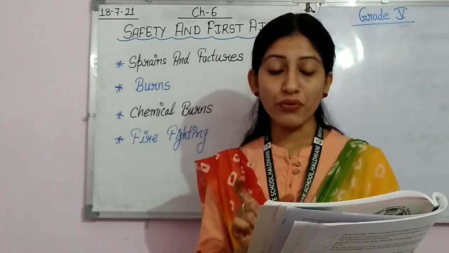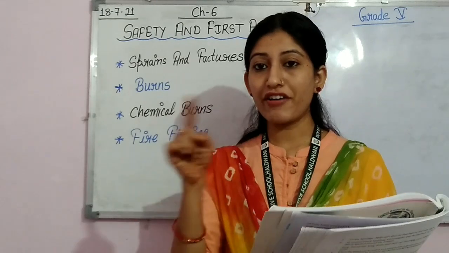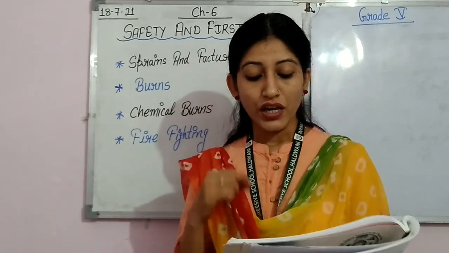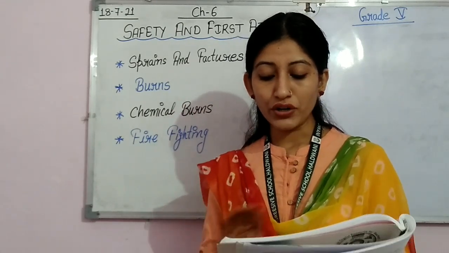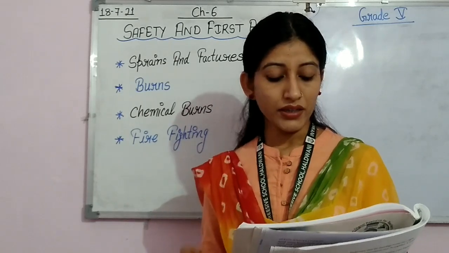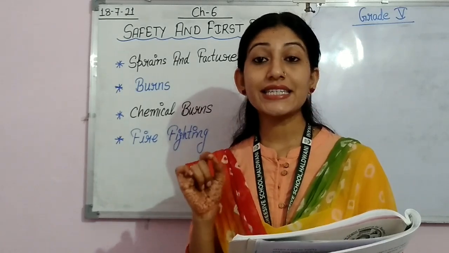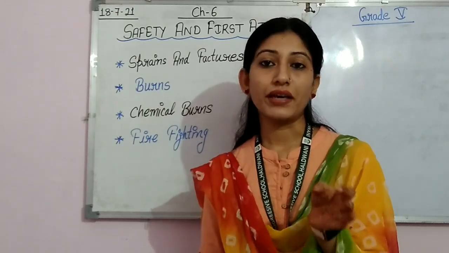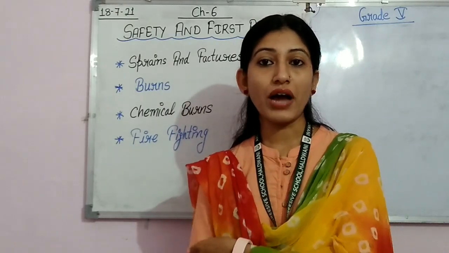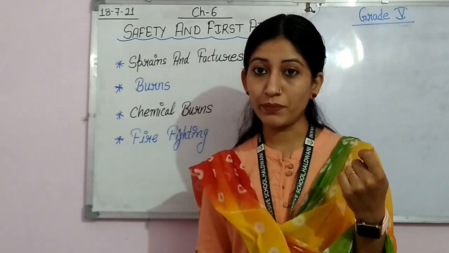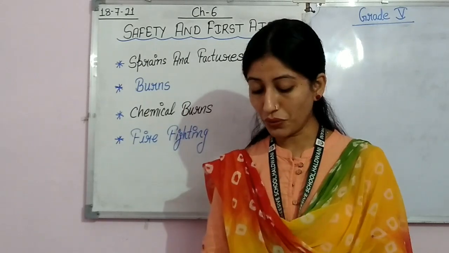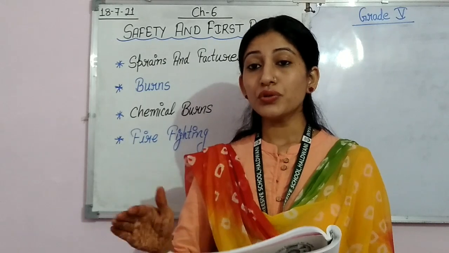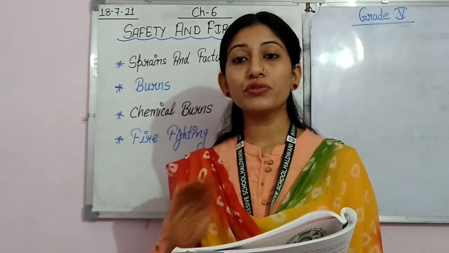First, remove any clothing from the affected part. Use plenty of water to wash off the chemical. It reduces the extent of injury. Means if there is a chemical burn, then first of all you have to take off the cloth from that portion, and after that you have to use plenty of water to wash.